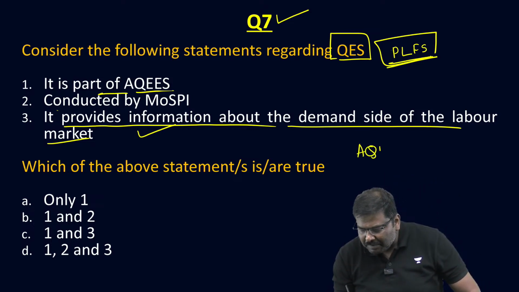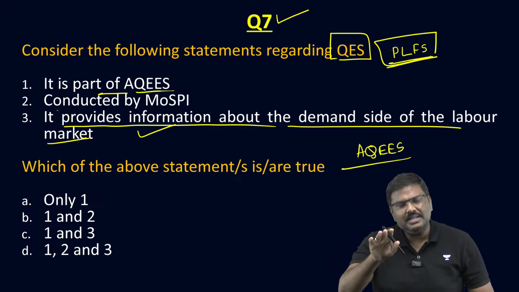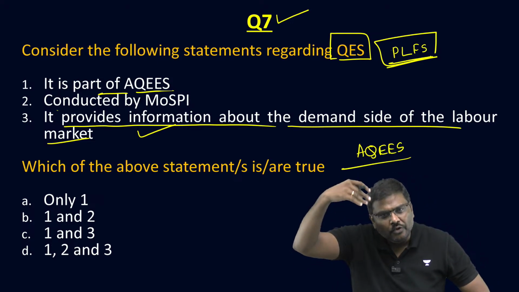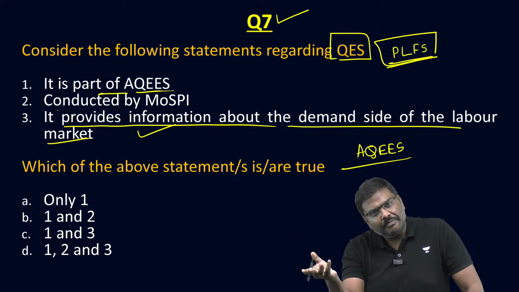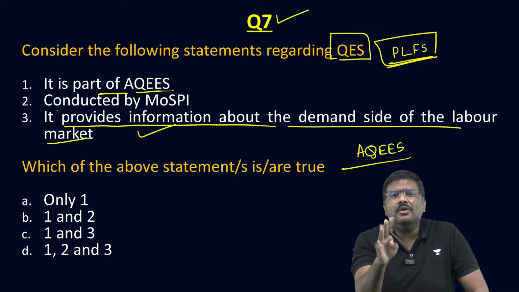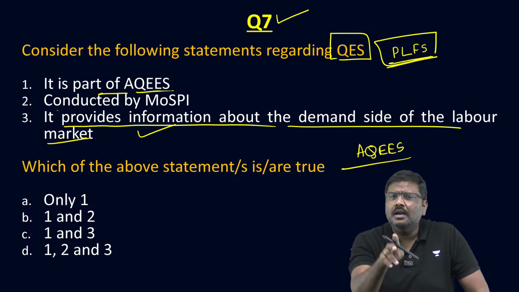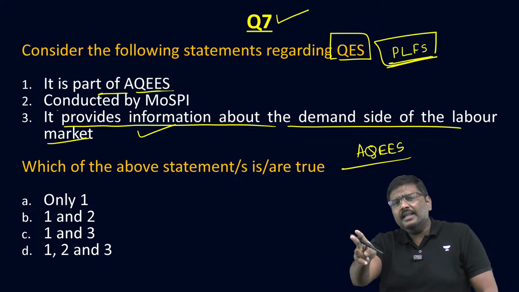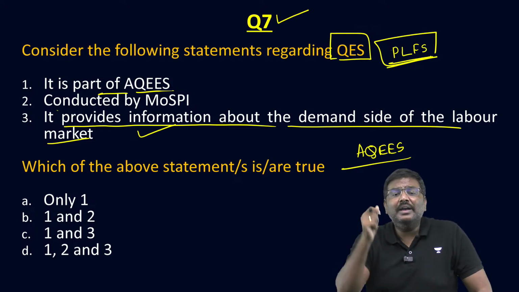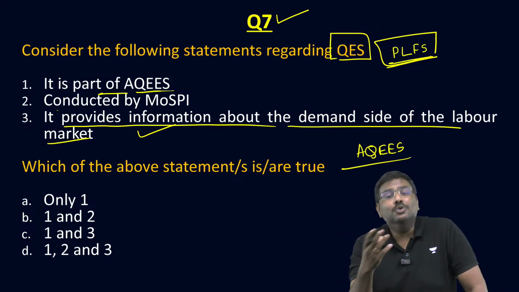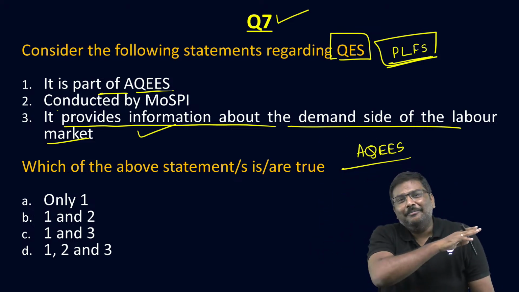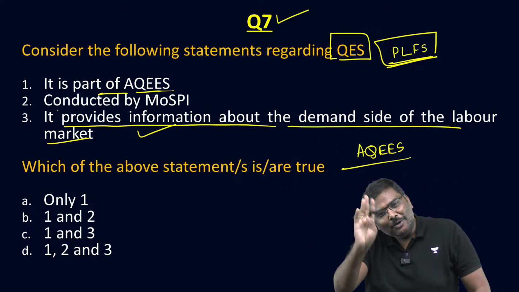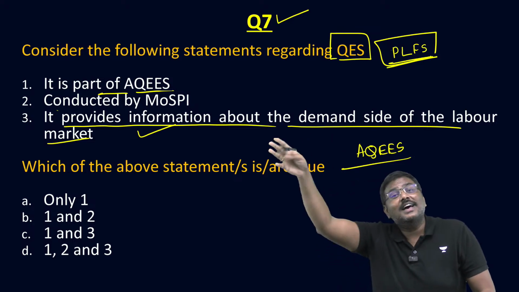is AQEES, and those who are worried about the short form, my dear, have patience. In the handout, full forms are given. In the UPSC, they might use the short form, they might give you the full form. You cannot simply complain to the UPSC that you gave only the short form, hence I did not answer, give me grace marks. You can't do that. UPSC says come next year. Just like Stree. Stree kal aana, UPSC will say aspirant agle saal aana.